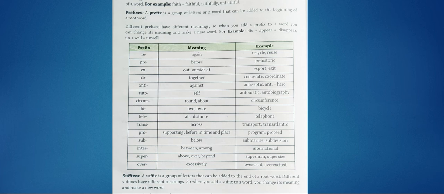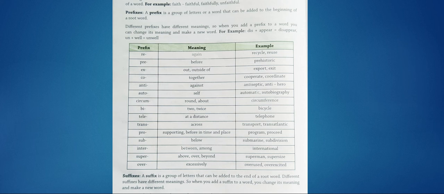So before the history began, before we started recording the history. That particular era, that particular period, is a prehistoric period. Okay. Ex. In the case of ex, export. So what is outside, like exit. Then co, together, cooperate, coordinate. Anti, against, antiseptic, antihero.